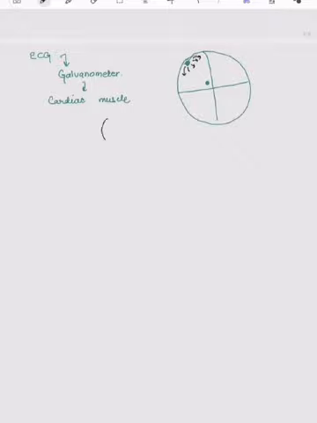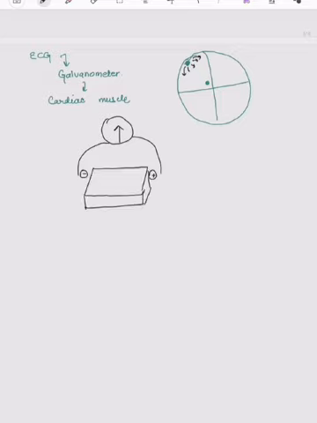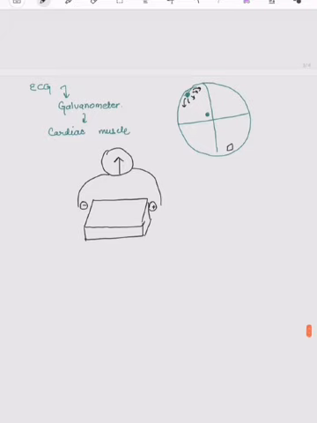A galvanometer detects electrical current when there is some potential difference between two points. Similarly, we put a muscle part between the galvanometer leads to detect electrical activity. If there is a difference in voltage, electrical activity is present. For example, if we took a tissue from the ventricle and put it between the galvanometer leads,